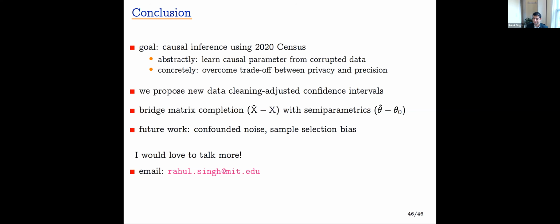Thanks, Rahul. Very nice talk. Well, okay, we've just got another question in the Q&A. Anish was answering a few, but I guess I can ask you this one. It says, this sounds like missing completely at random. However, your efficient estimator of the ATE does not appear to leverage this. I guess this was a follow-up to a previous question.